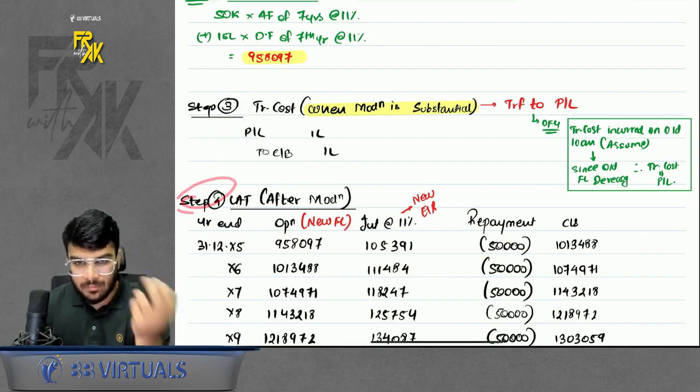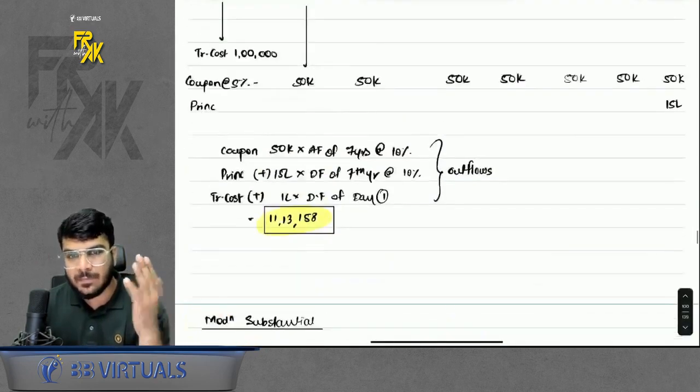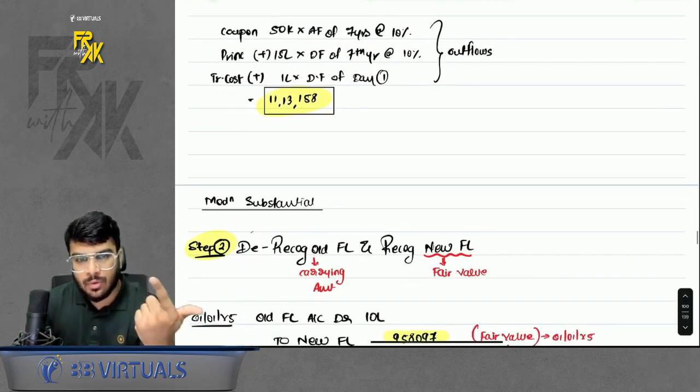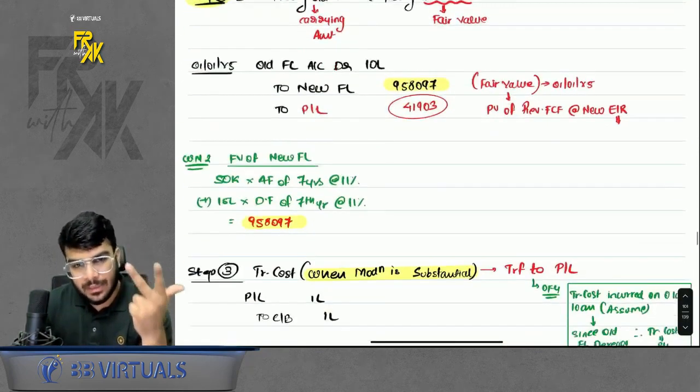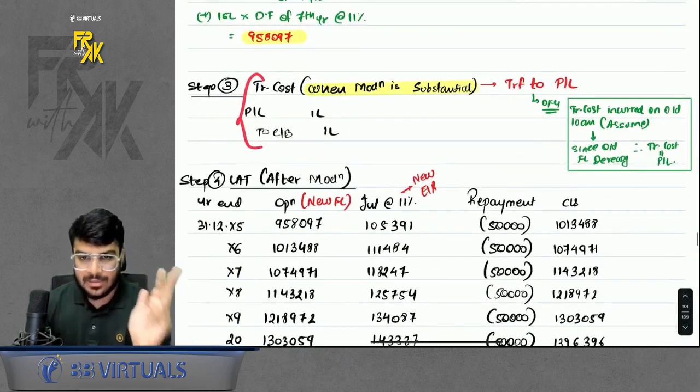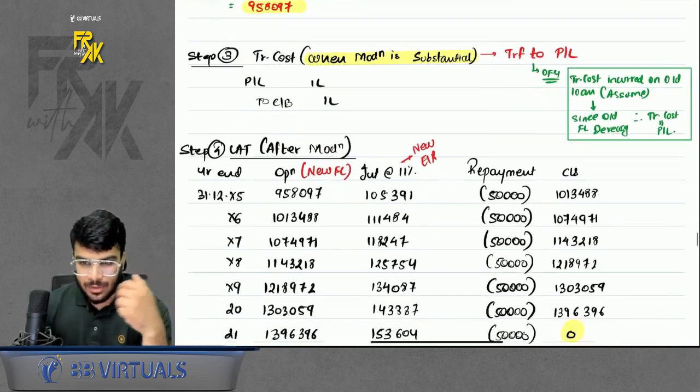Then you will prepare step number 4, LAT. So what are the steps? Summarization. Step number 1, check whether it is substantial or not. If it is substantial, remove the old FL and record the new FL. Then the transaction cost will be transferred to profit and loss, and the last step is LAT after modification.